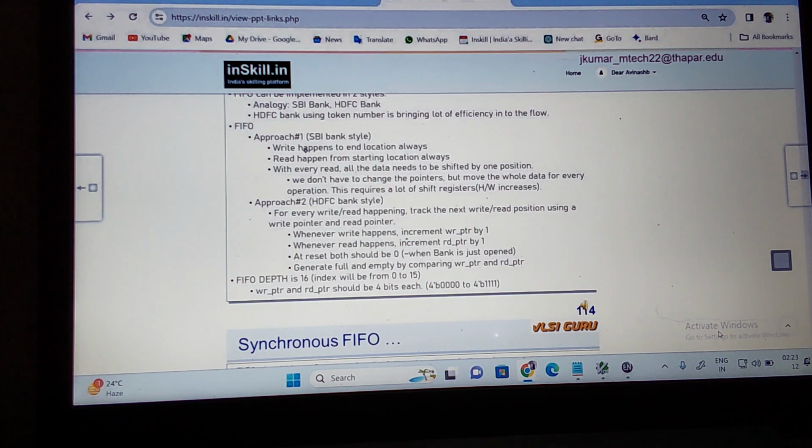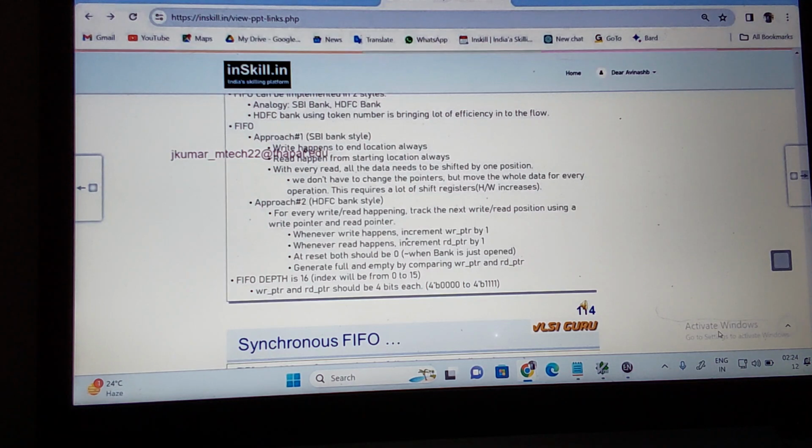Let us take a depth of 16. How many indexes will there be? 0 to 15. To represent 0 to 15, 4 binary digits are needed. So the write pointer and read pointer should be 4 bits each. If my depth is 32, the indexing is 0 to 31, so the write pointer and read pointer should be 5 bits. It depends upon the depth. If depth is 8, the write pointer and read pointer should be 3 bits.